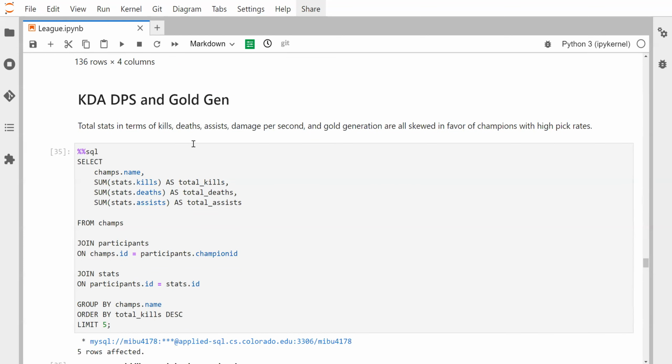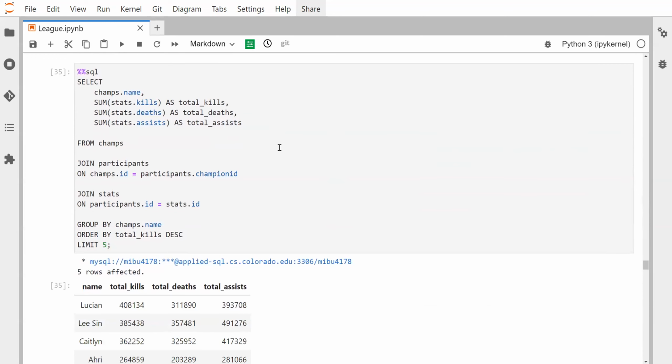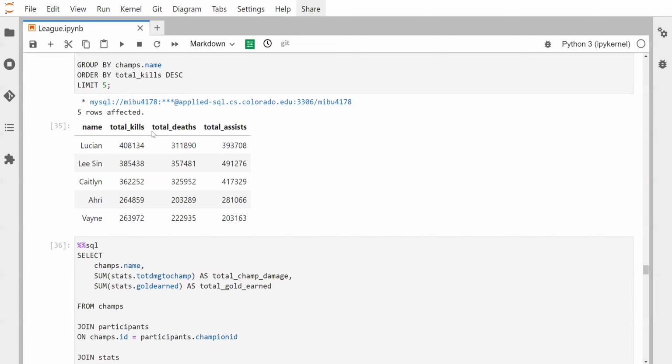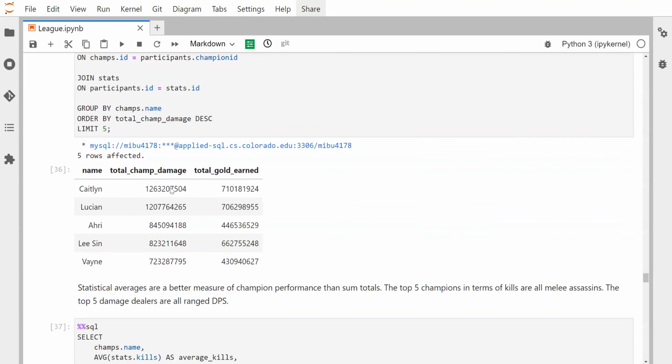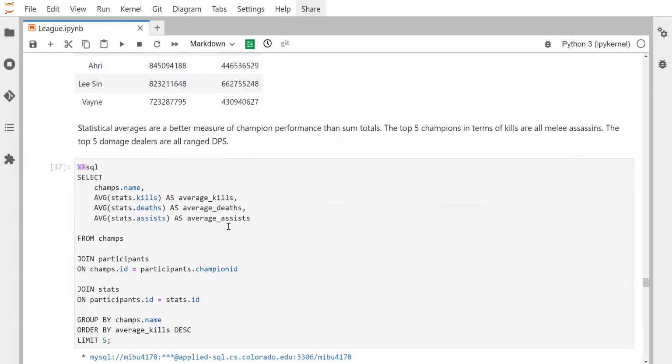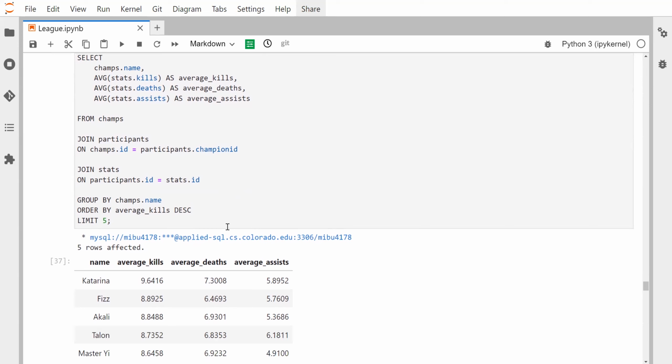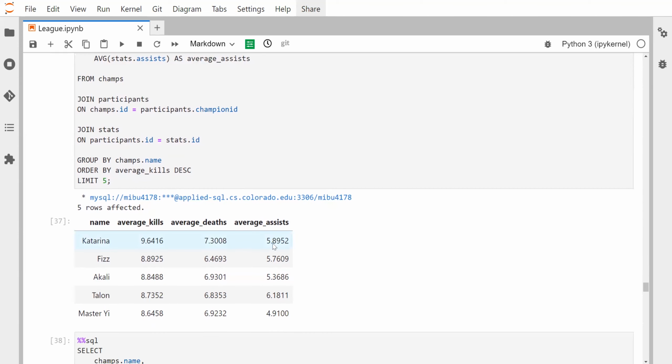Next, I wanted to look at kills, deaths, and assists, as well as damage per second and gold generation. So when we look at the total numbers for KDA, you have a similar list to the top 5 in popularity before. All these total stats are going to come down to characters that are just played the most because they're going to have the most opportunity to generate the highest sum totals. So to look at how they're really performing on a per game basis, we look at averages instead.